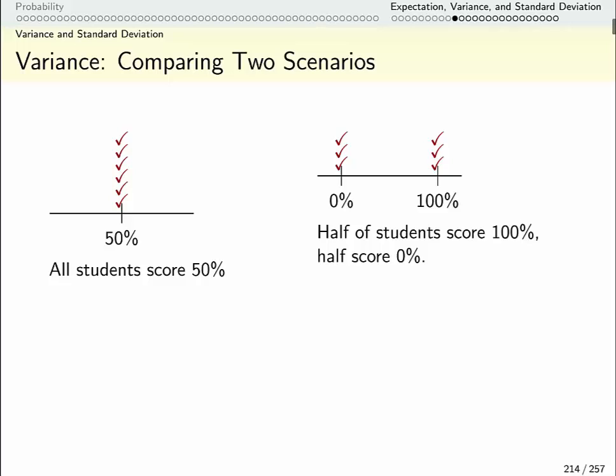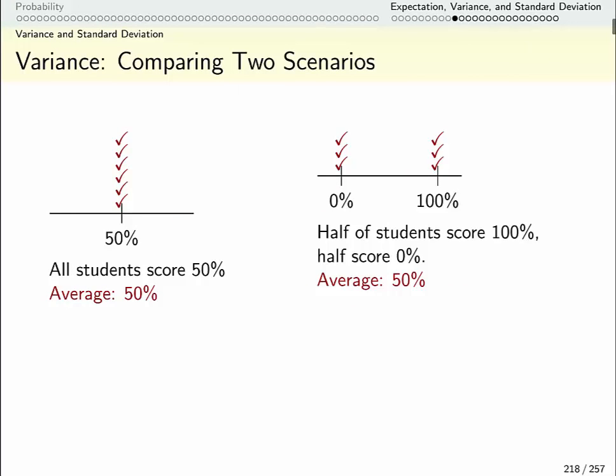Here are two scenarios. There's an exam. In scenario 1, everybody scores exactly the same, 50%. In scenario 2, half of people score 0 and half of people score 100. The averages are the same in both scenarios. The average of the first scenario is 50. The average of the second scenario, also 50. Let's think about how well these averages describe what's actually going on.